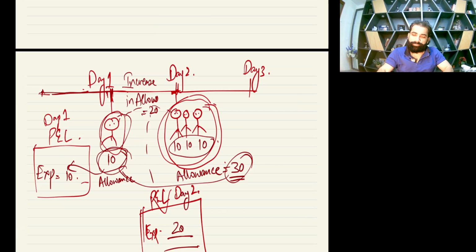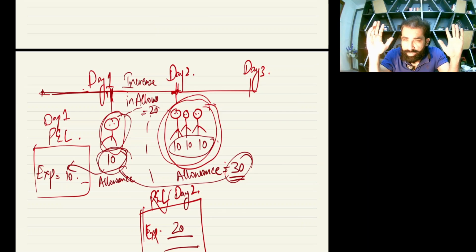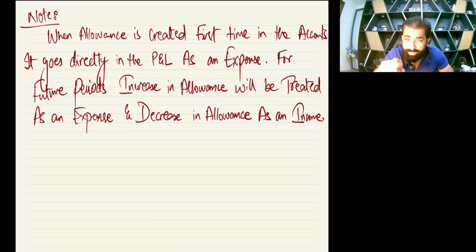Okay, let me tell you the summary. Whenever you see a question of new business, and if it is the first year, see, these statements are very important. When allowance is created first time in the accounts, it goes directly in the P&L as an expense. For the first year, complete allowance is expense, but what about the future periods? Just two things you need to see. If it is an increase in allowance, then it's an expense.